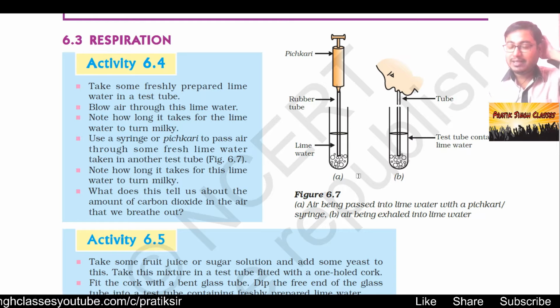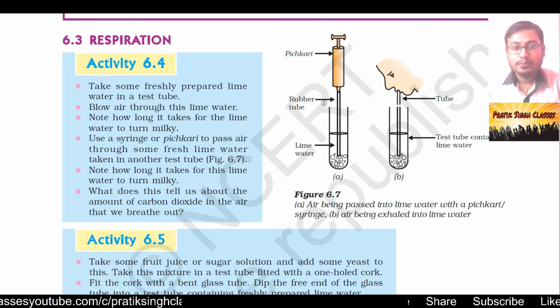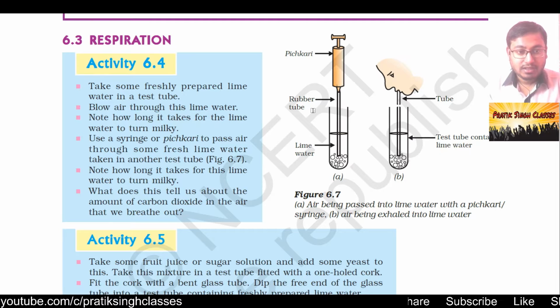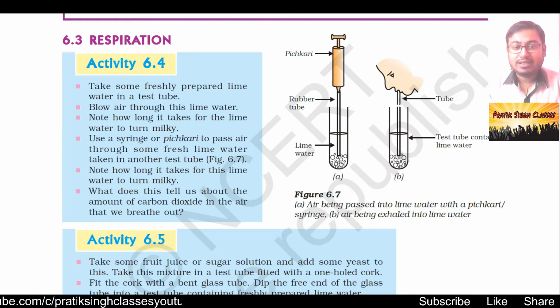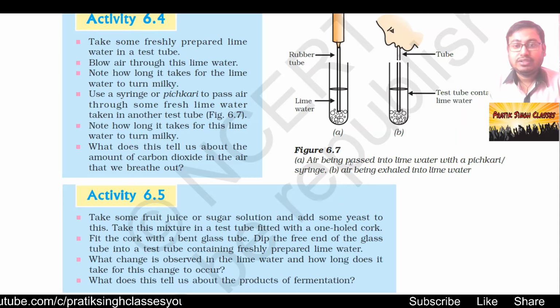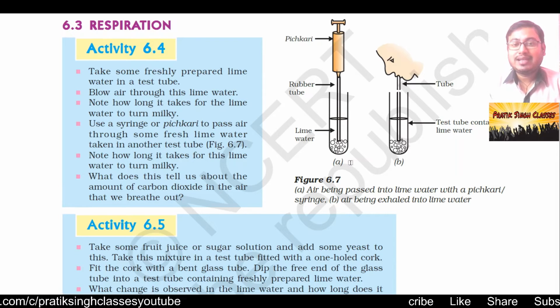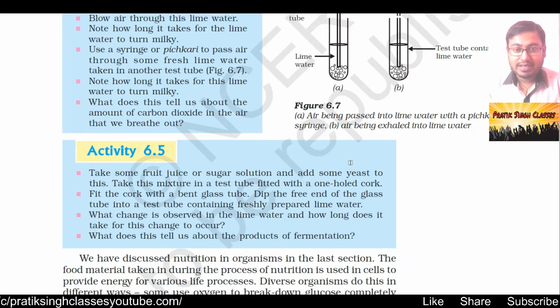But with the syringe or pichkari, the air contains carbon dioxide in a very small amount, that is 0.03 to 0.04 percent, and because of that the lime water turns milky only after a long time. So it shows that the amount of carbon dioxide which we breathe out is very high.